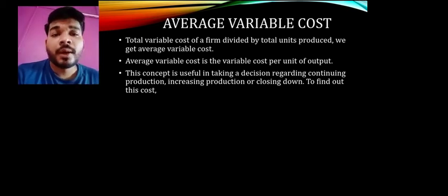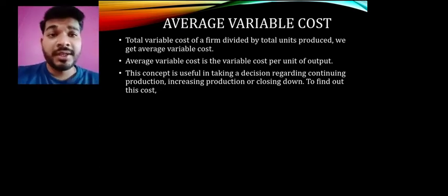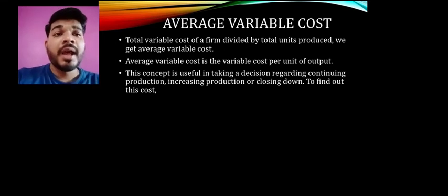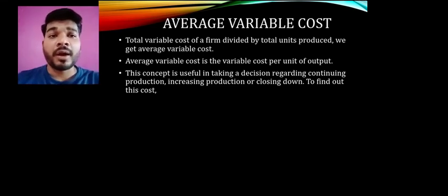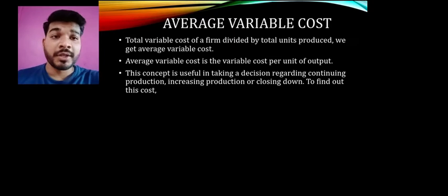तो यही हमको पता चलेगा कि पर यूनिट हमको कितने रुपए में एक प्रोडक्ट बनेगा. So for that, production कितना करना चाहिए, कितने बेसिस पे करना चाहिए, daily basis, yearly basis, monthly basis, weekly basis पे कितना प्रोडक्शन करना चाहिए, at what price will be suitable in the market, और हमारा प्रोडक्ट सेल होगा. So from the producer's point of view, it is a very important point where how much product can be produced. We should increase the production, we should decrease the production, or closing. So at a particular point of time, from the producer's point of view, it is a very important topic.